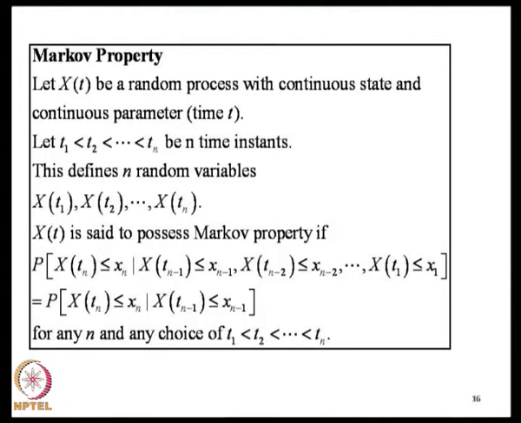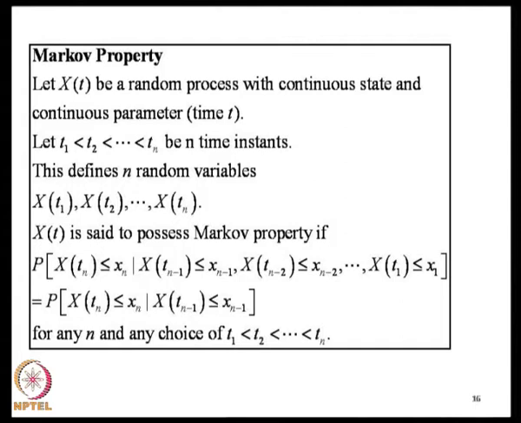There is one property which will be very useful in modeling, that is known as the Markov property. We use the term Markov random processes. It should be noted that Markov property does not describe a distribution function. For instance, a Gaussian random process refers to the fact that at a given time t, the random variable x of t is Gaussian distributed. So, you take two random variables, they are jointly Gaussian and so on and so forth. When I talk about Markov processes, there is no underlying probability distribution that I am talking about. For example, a Gaussian random process could have a Markovian property.